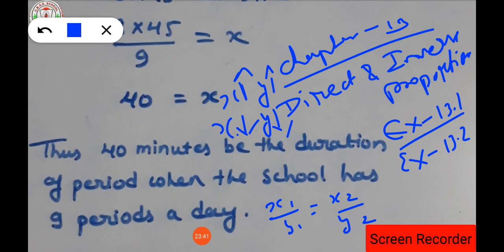But the second exercise is of inverse proportion. In that the formula is x1 into y1 is equal to x2 into y2. This is the formula we have. So in inverse proportion, what is there? When the value of x increases, the value of y will decrease. Okay, and when the value of x decreases, the value of y will increase. Clear everyone? So these two exercises totally depend on direct and inverse proportion.